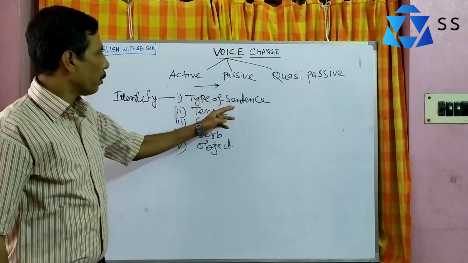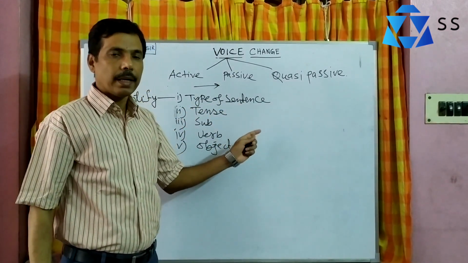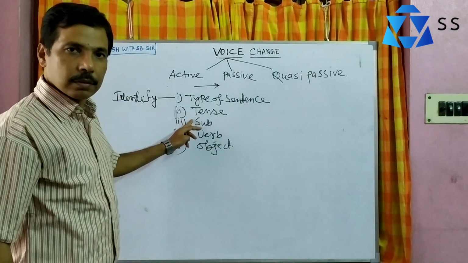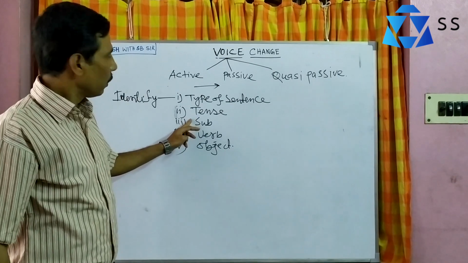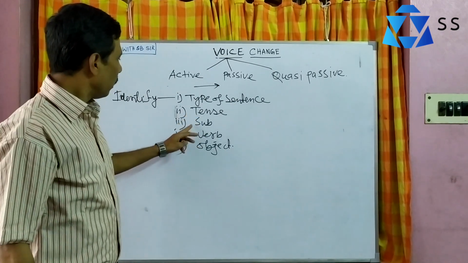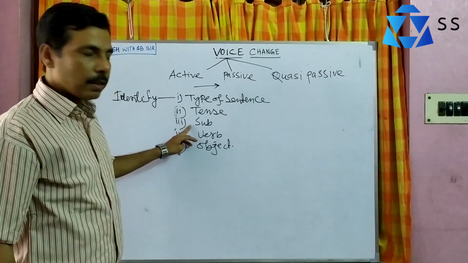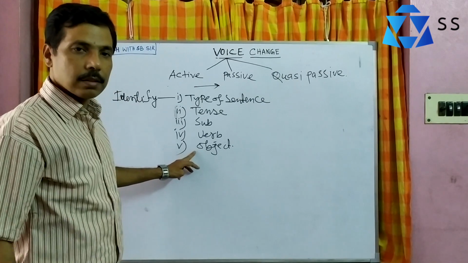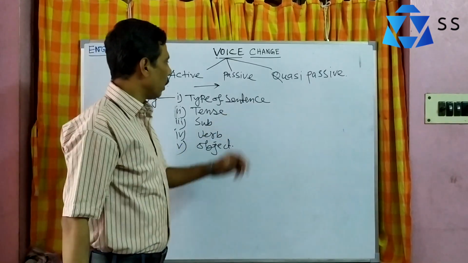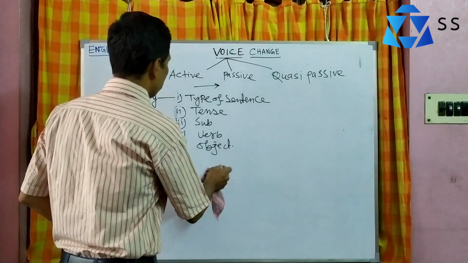Number 1, type of sentence. We know there are 5 types of sentences: assertive, interrogative, imperative, optative and exclamatory. Next, tense. There are 12 tenses. You should identify the tense. Then the subject of the given sentence, then the verb, and the last is the object. Today we are going to learn the voices of assertive sentence.